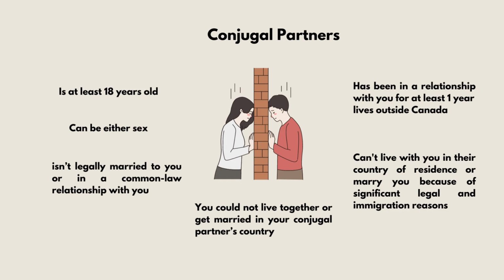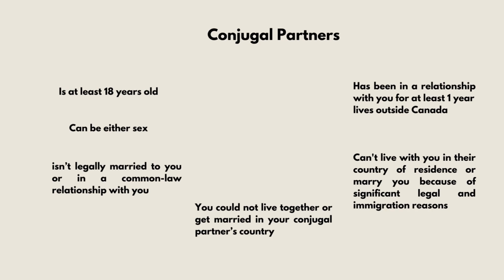Conjugal partners are eligible for spousal sponsorship if they have been in a committed relationship for at least 1 year but have been unable to live together continuously due to reasons beyond their control, such as immigration barriers, sexual orientation, or legal restriction in their home country. You need to give proof that you could not live together or get married in your conjugal partner's country. For example, proof of refused long-term stays in each other's country.